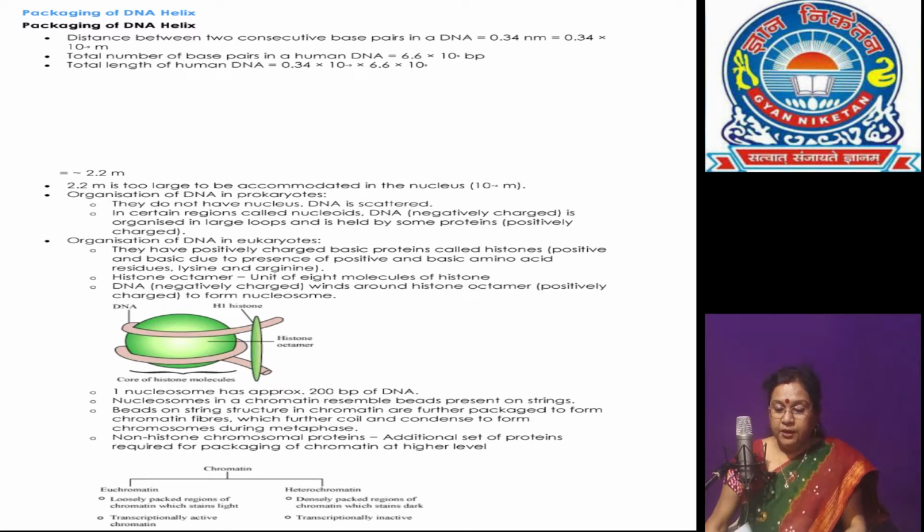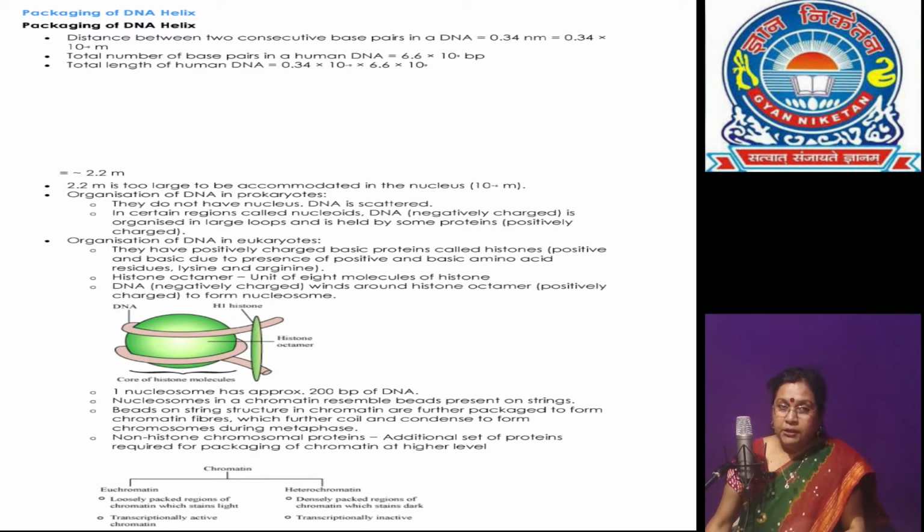Next is how the packaging of the DNA helix occurs in the nucleus. As we all know, the distance between two base pairs is 0.34 nanometer. The length of the double helix in the mammalian cell comes to 2.2 meters.